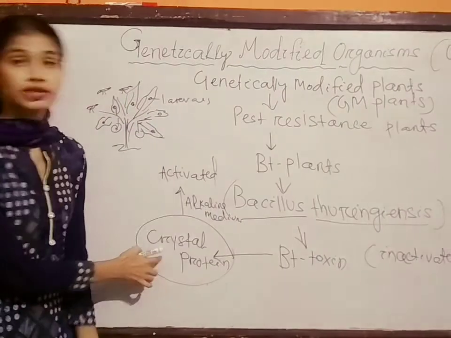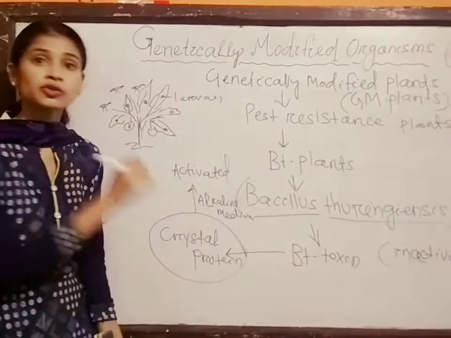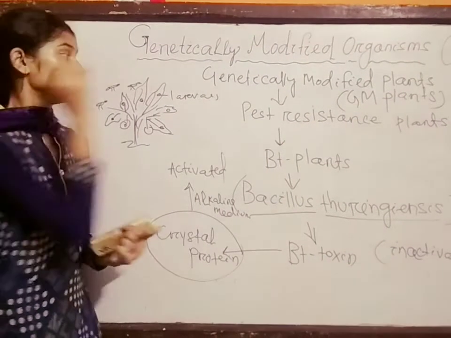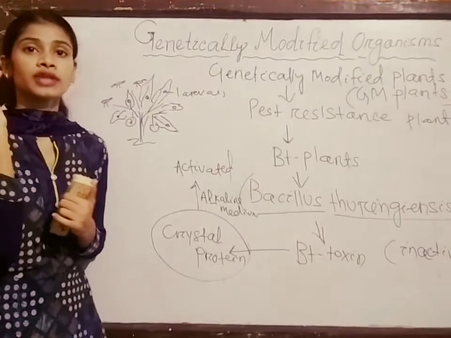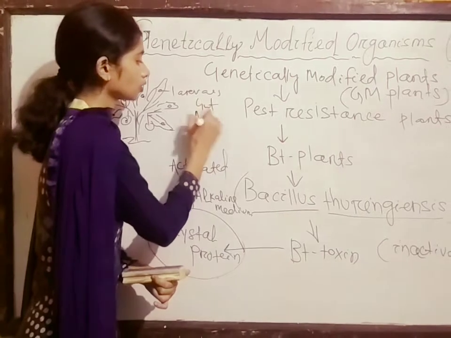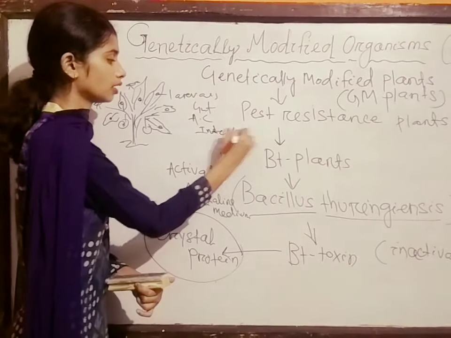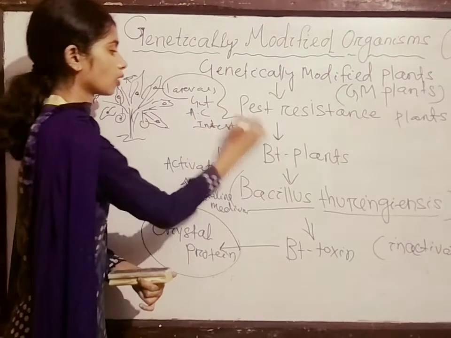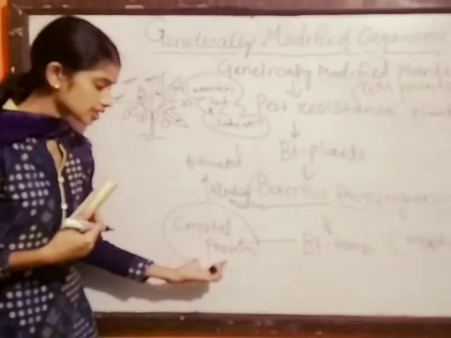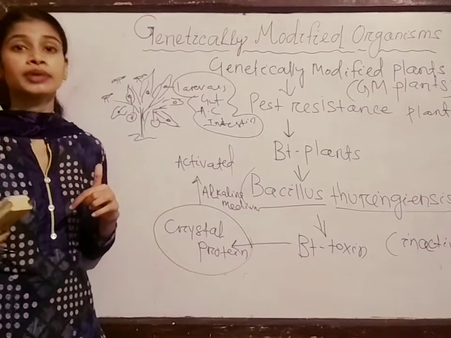This crystal protein, and this alkaline medium, is not found anywhere else. It's only found in the intestine, gut or alimentary canal of the larva. Here is the larva's gut, or the alimentary canal, or the intestine of the larva. When this crystal protein goes to the intestine of the larva, it will get activated and cause damage to the larva.